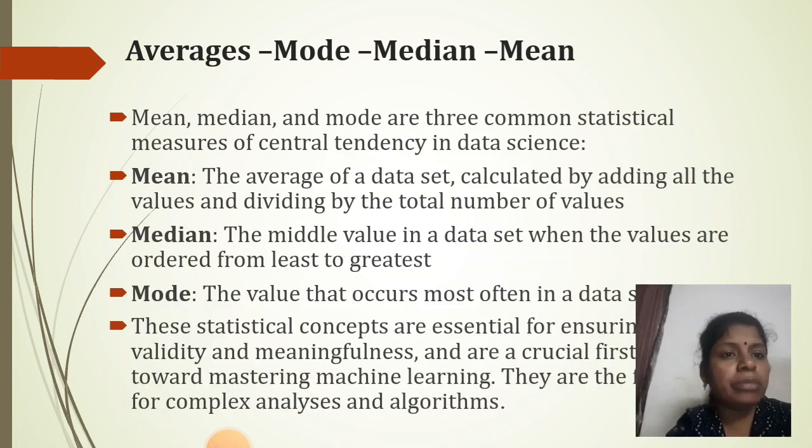Averages: mode, median, mean. Mean, median and mode are the three common statistical measures of central tendency in data science. Mean: the average of a data set, calculated by adding all the values and dividing by the total number of values. Median: the middle value in a data set when the values are ordered from least to greatest. Mode: the value that occurs most often in the data set.